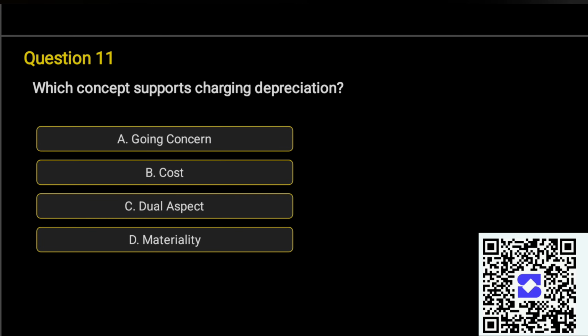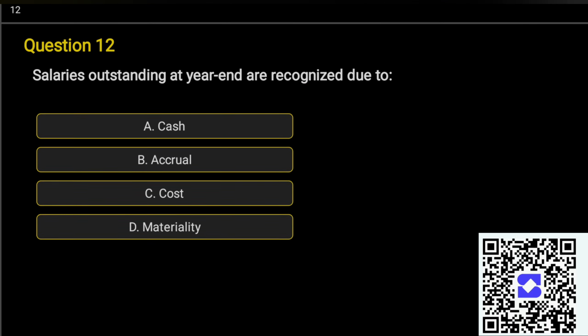Question number 11. Which concept supports charging depreciation? A. Going concern, B. Cost, C. Dual aspect, D. Materiality. Correct answer is option A. Going concern.